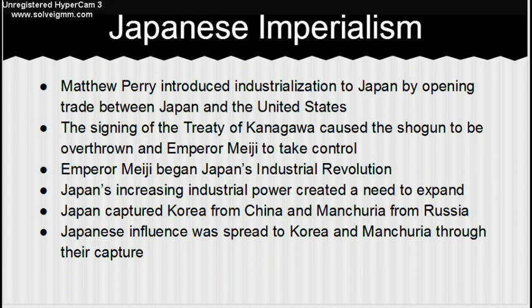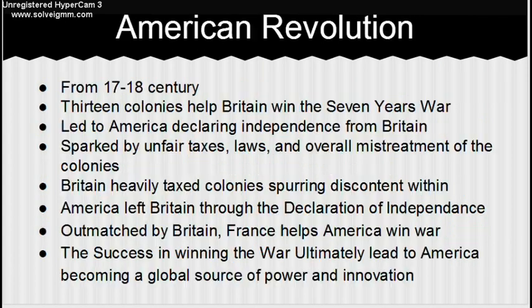Japan's rise to imperialism began with Matthew Perry introducing industrialization to Japan by opening trade between Japan and the United States. The signing of the Treaty of Kanagawa caused the shogun to be overthrown and Emperor Meiji to take control. Emperor Meiji began Japan's Industrial Revolution. Japan's increasing industrial power created a need to expand. Japan captured Korea from China and Manchuria from Russia. Japanese influence was spread to Korea and Manchuria through their capture.